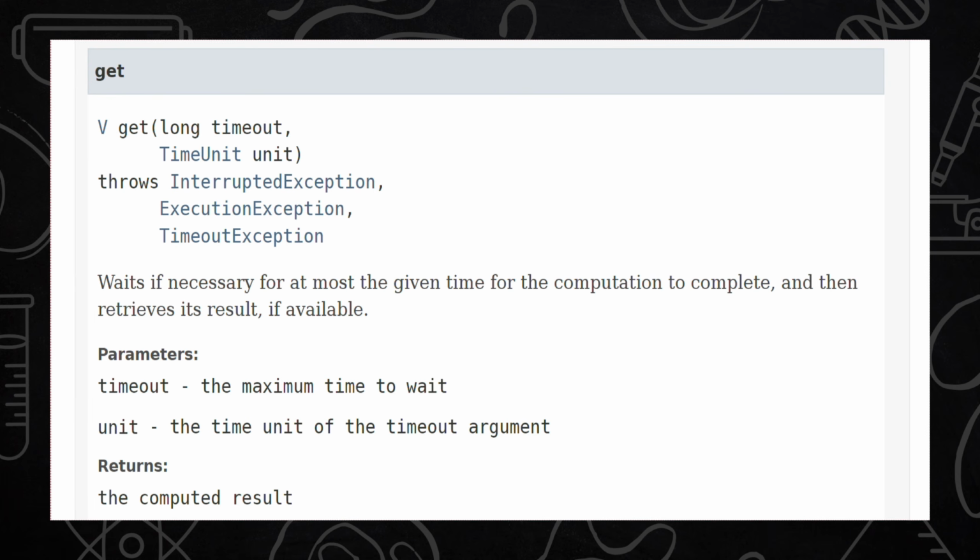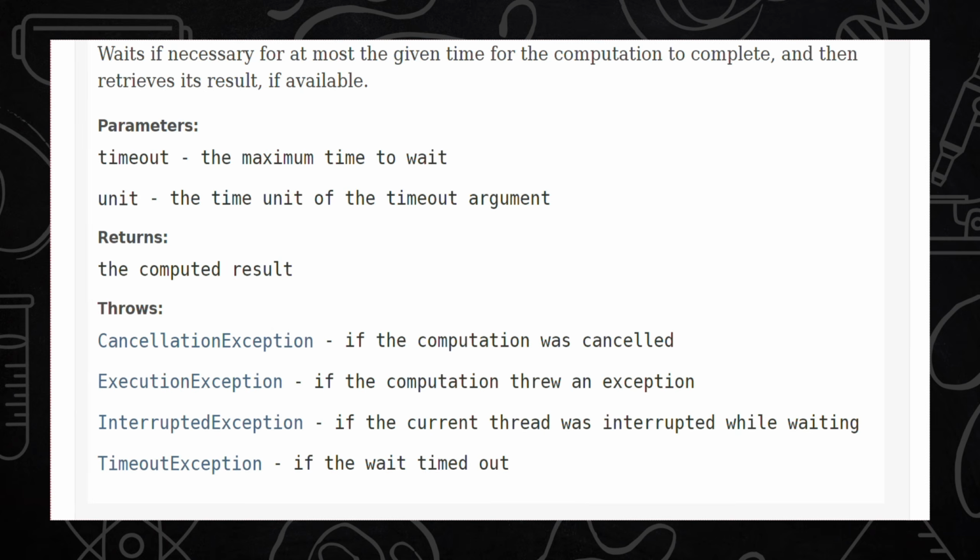It will wait for that particular time, and if there is still no result returned from the future object, then it will result in an exception. Here you can see in the throws section, we have one more exception, which is TimeoutException. It supports all the other exceptions supported in the normal get function, and in addition to that, it also supports a TimeoutException if the wait times out.